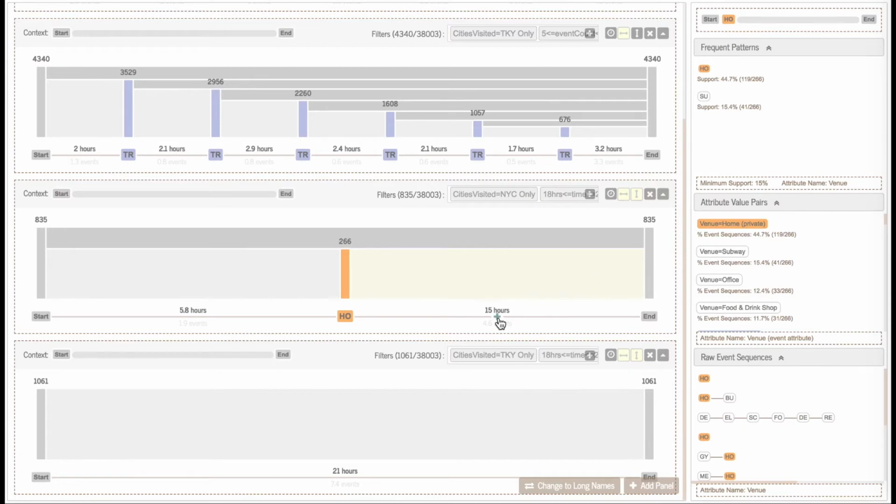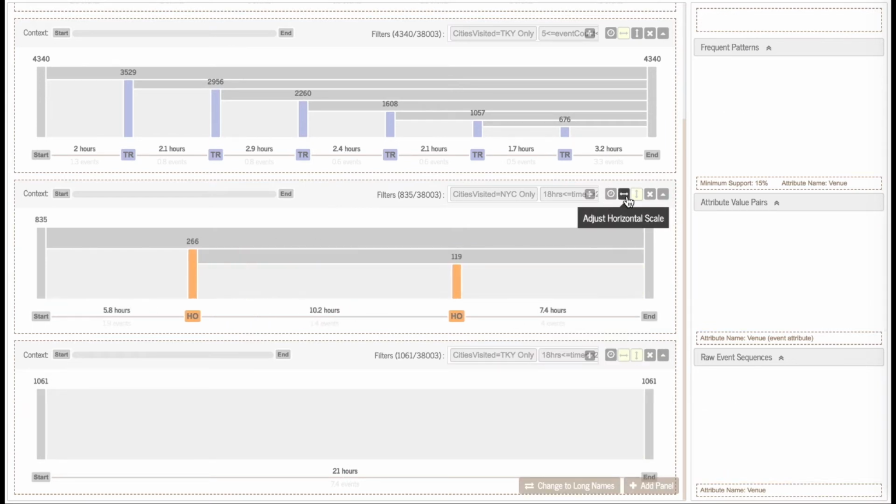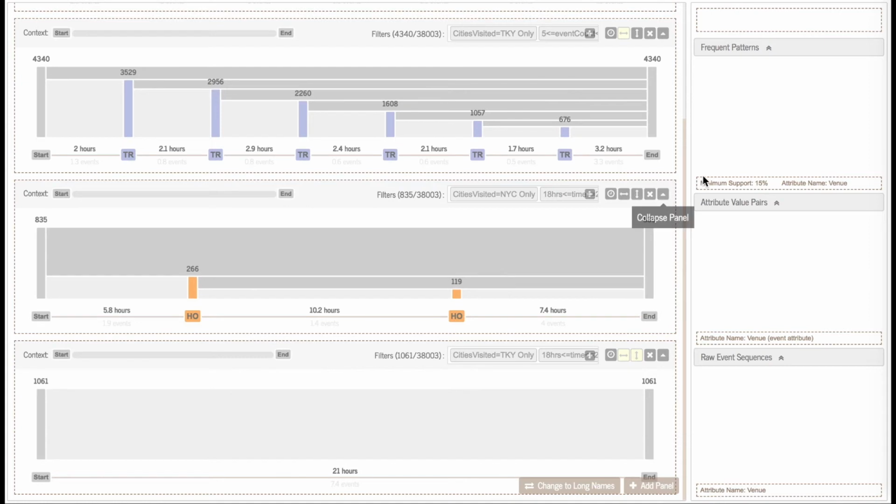She inserts another home event after the first one. Jane believes that the 119 people checked in both when they leave home and when they go back from work. 10.2 hours probably reflect these people's working hours.